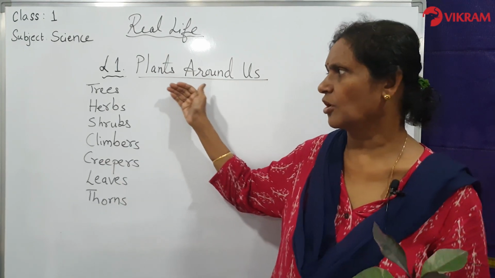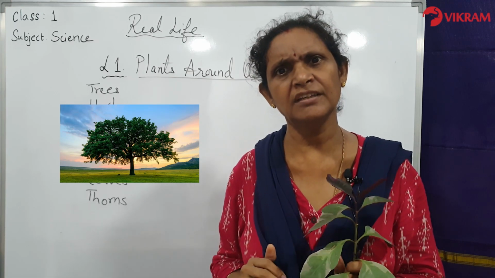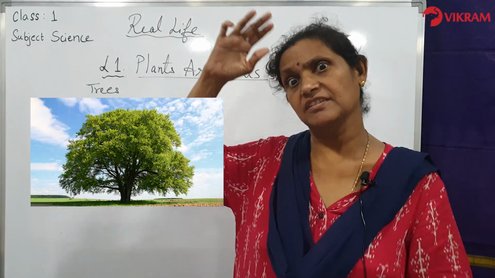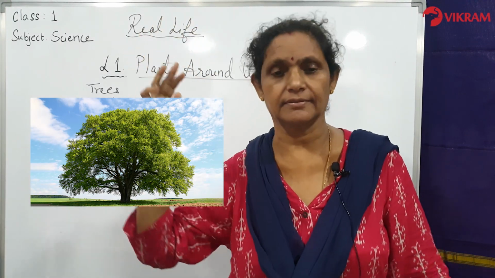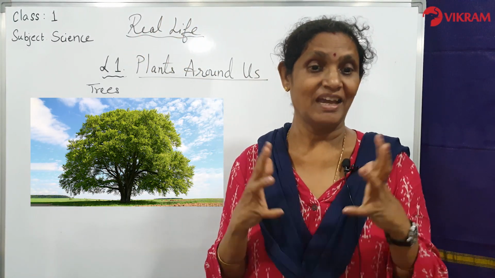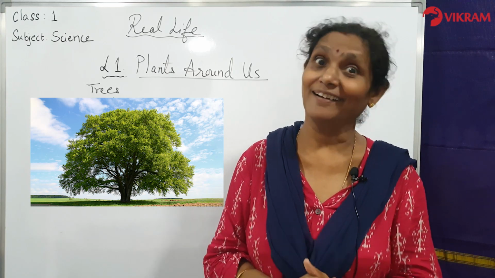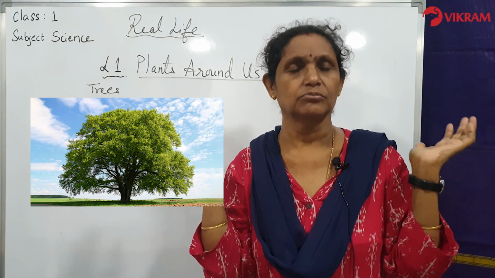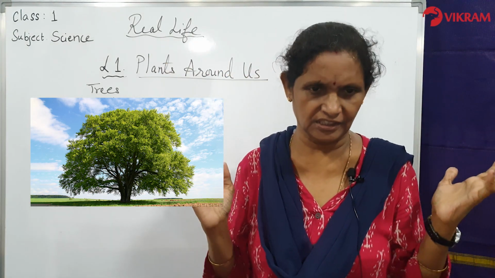So let us talk about trees. Have you seen trees? I think so, you must have seen. Small trees are there, big trees are there. So you must have seen very big trees, for example, mango tree. Correct. I think you must have seen that. Some plants are very big. These big size plants are called trees.